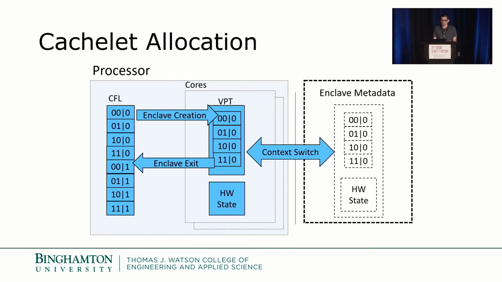Additionally, when an enclave yields the core due to a context switch, the VPT contents are stored in the enclave metadata provided by the TEE. This exploits an existing mechanism provided by the TEE, which is used to store hardware states such as registers and flags, and this mechanism is simply extended to include the VPT.